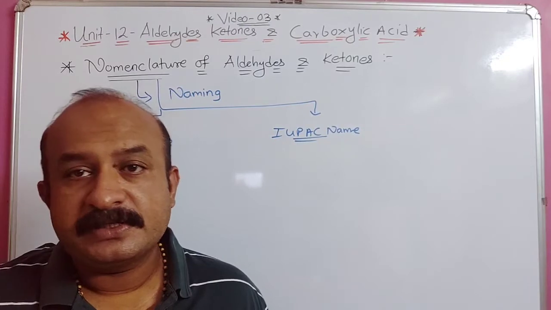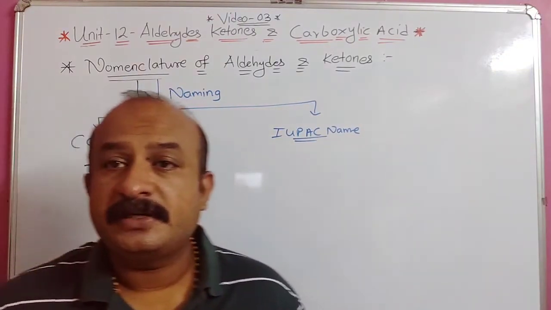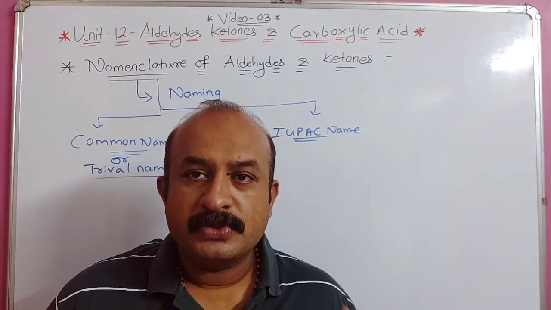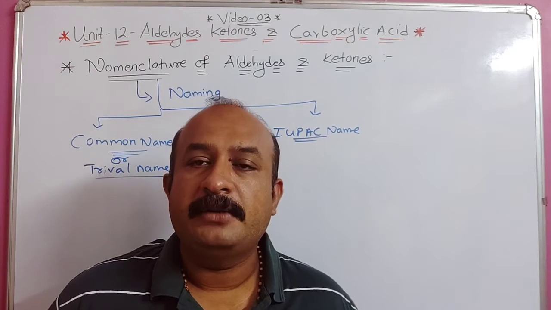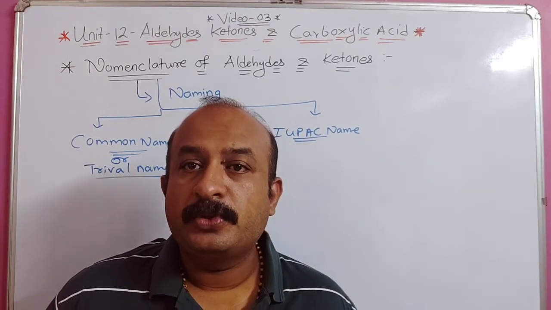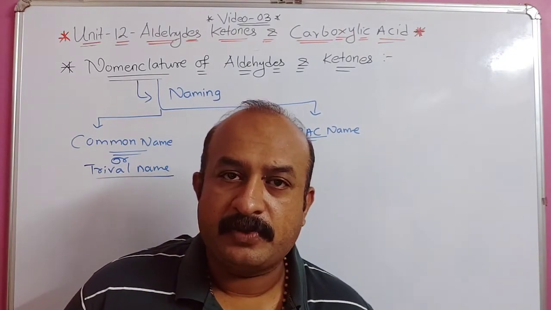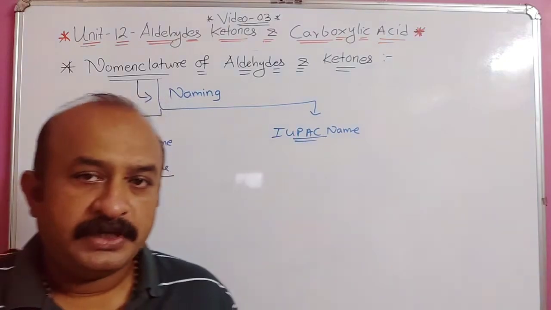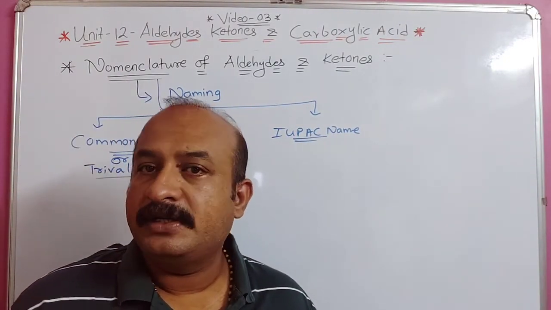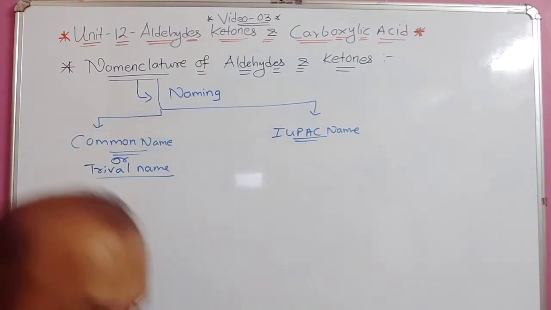But in IUPAC there are certain rules provided by that body, that is, the International Union of Pure and Applied Chemistry. Understood this part? So there are two types of names. Common names are generally written in brackets when we specify two names, that is, the IUPAC name and the common name in brackets. So first, today in the explanation, we will discuss the common name, and then the IUPAC name.